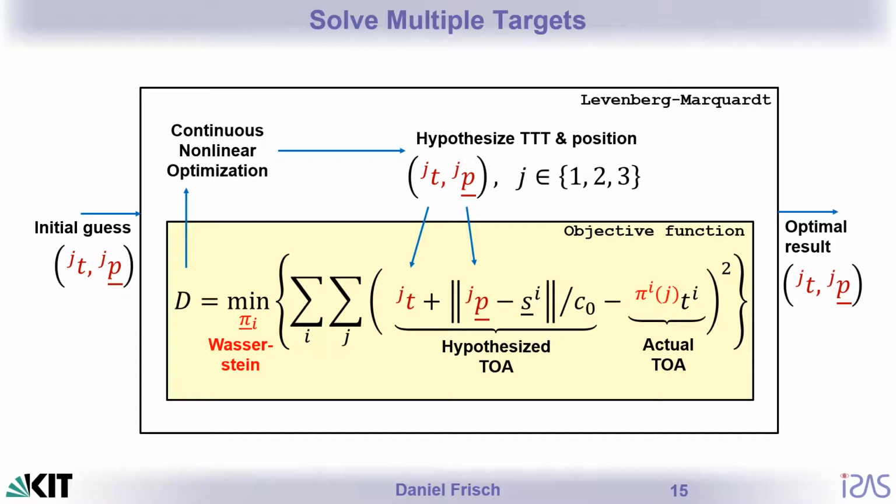Finding the Wasserstein distance can be seen as a second minimization problem inside the objective function. And once we have the Wasserstein distance here, as discussed on the previous slides, we give it back to the outer nonlinear optimization algorithm, which then proceeds to find better hypotheses of the target position and target transmission times, until in the end we get the optimal least squares result for all the targets.